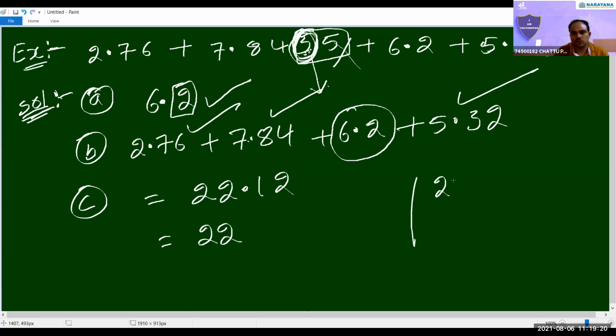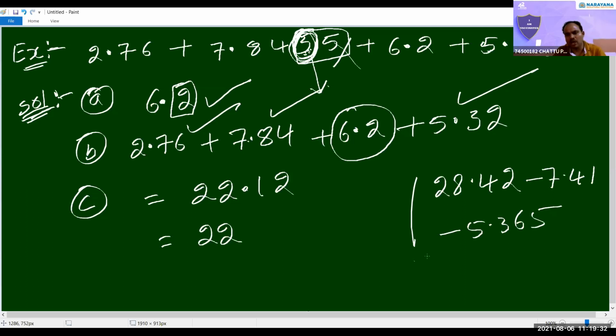For example, 28.42 minus 7.41 and the next minus 5.6335 or like that. You can take any number. Same rules, 100% same. First identify the least decimal place number. That least decimal place number we should write as it is, and we have to round off other numbers with one extra decimal place.